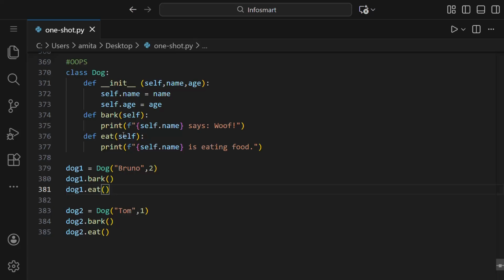We can add more functions here as per our convenience, and we can call that function also, and we can even make more objects out of this class stock. So basically this class is a blueprint. We are making an object and then we are calling the functions written inside the class using that object we made.